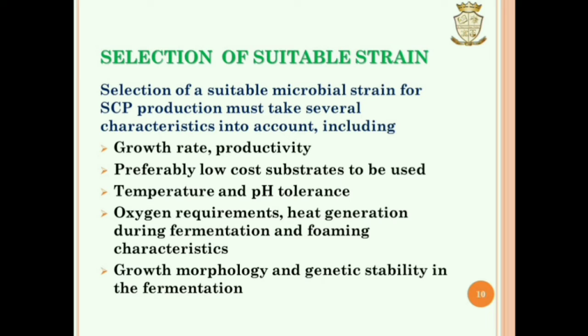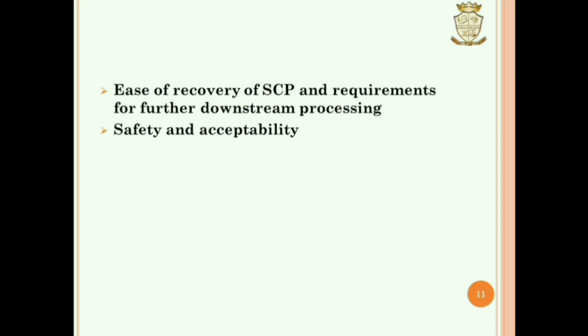Selection of a suitable strain for SCP production must consider several characteristics. First one is high growth rate and productivity. Second one is low cost substrate to be used. Third one is temperature and pH tolerance. Fourth one is oxygen requirements and heat generation. Fifth one is growth morphology and genetic stability in the fermentation. Sixth one is ease of recovery of SCP for further downstream processing. Other major factors are safety and acceptability.